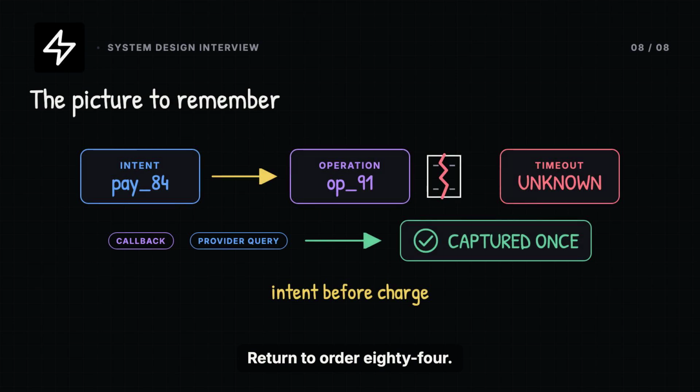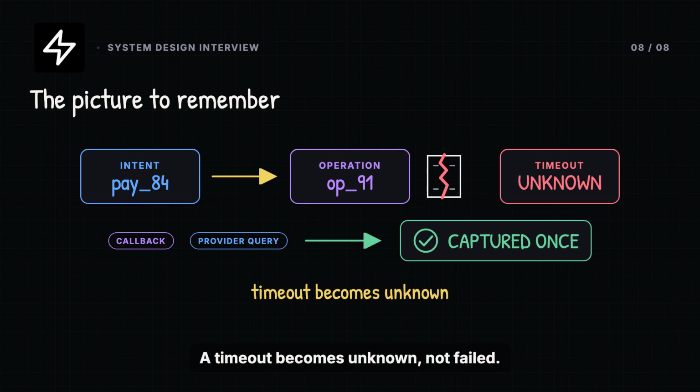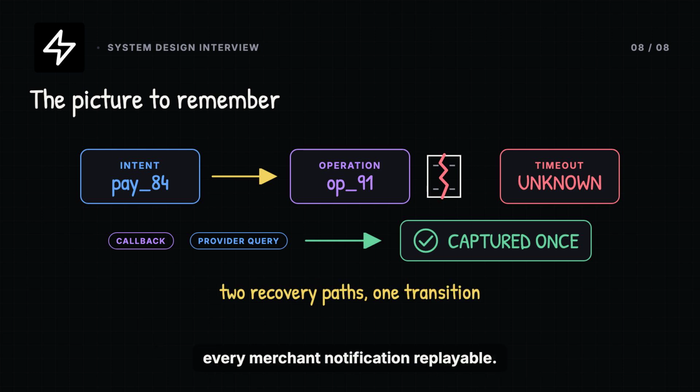Return to order 84. The merchant creates one durable intent. Confirm creates one durable processor operation before the network call. A timeout becomes unknown, not failed. Callback and reconciliation converge on one guarded transition. Refund reservations enforce a hard cap. And the outbox makes every merchant notification replayable.